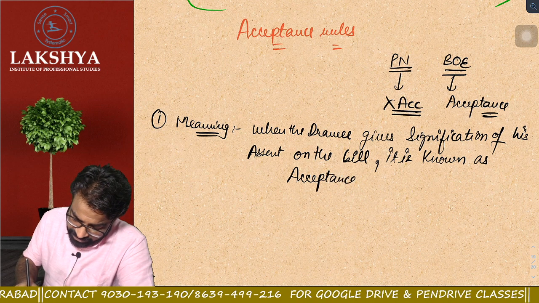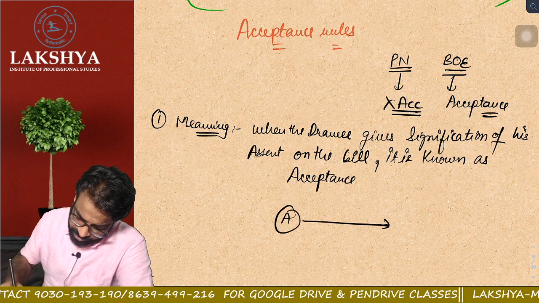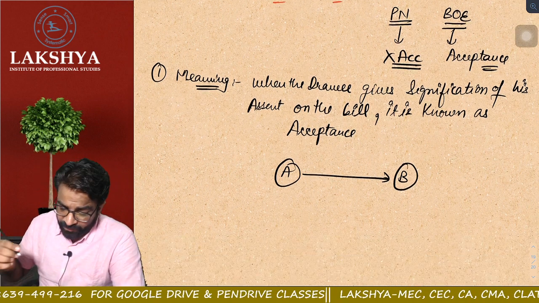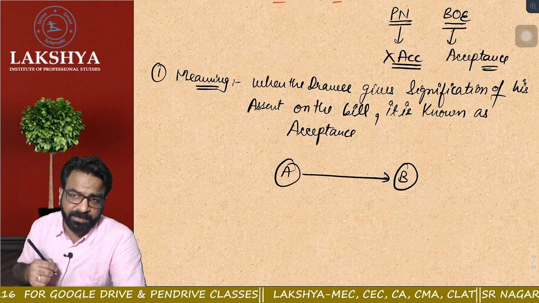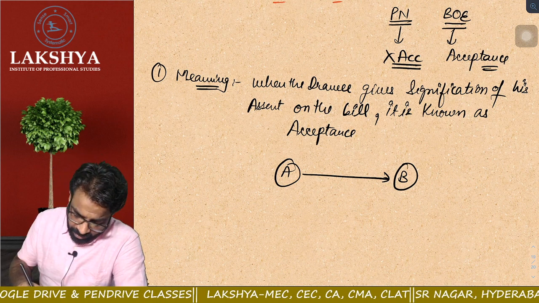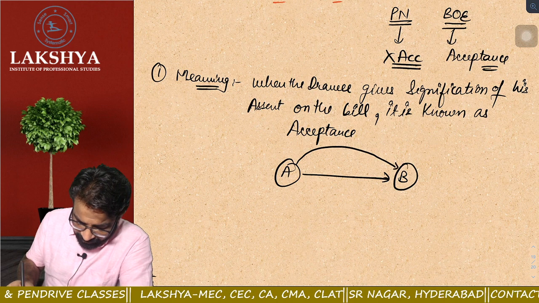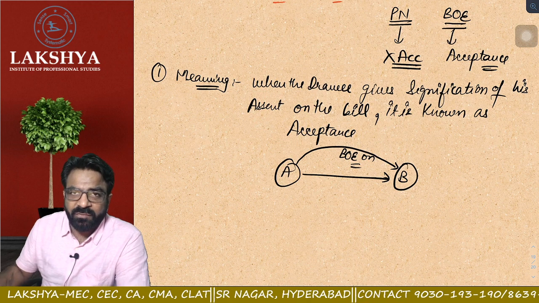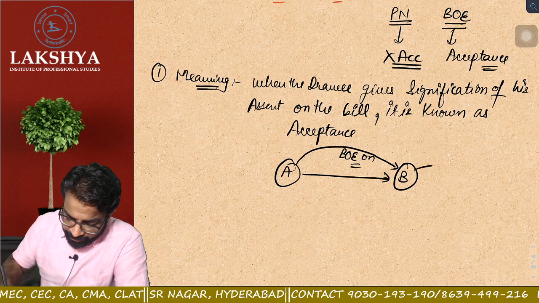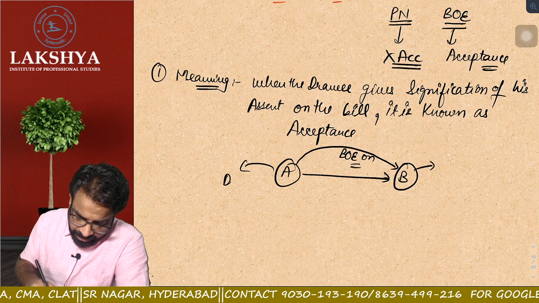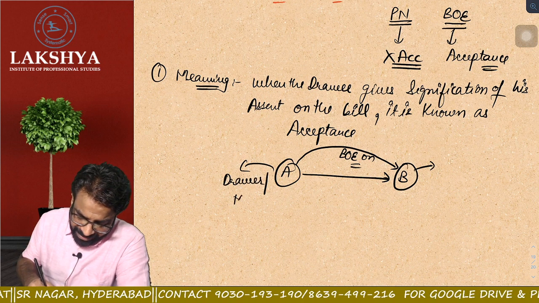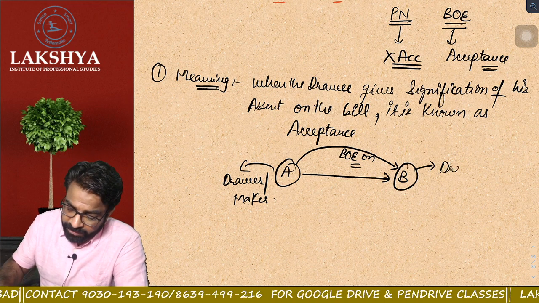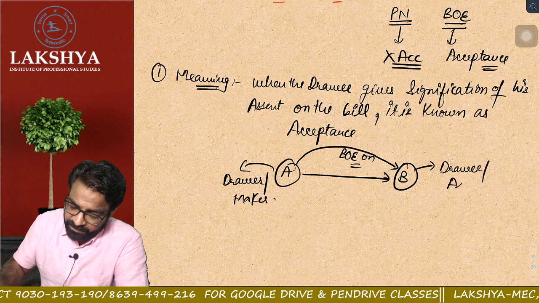So what do you mean by acceptance? Suppose Mr. A has sold the goods to B. We all know this example. Now when the goods have been sold to B, who has to make the payment? B has to make the payment to A. Now A has drawn the bill of exchange on B. First of all, tell me, who is A? A is a drawer or the maker of the bill. Am I correct? And what is B? B is a drawee or acceptor of the bill.